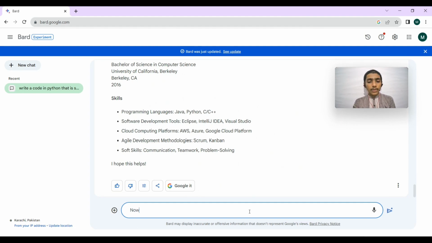Now let's try something else. It can translate one language into another as well. Let's try. I want to change the word universe into Chinese.